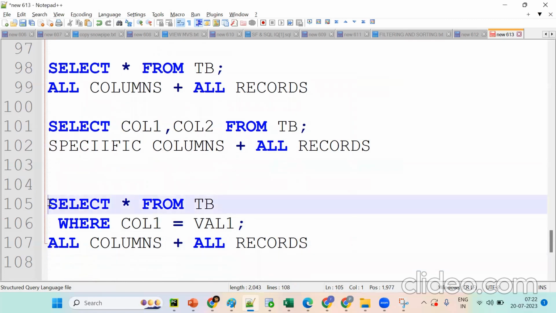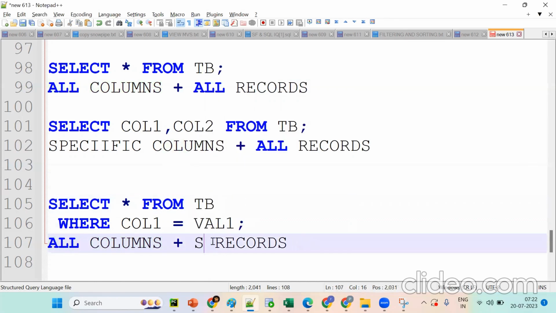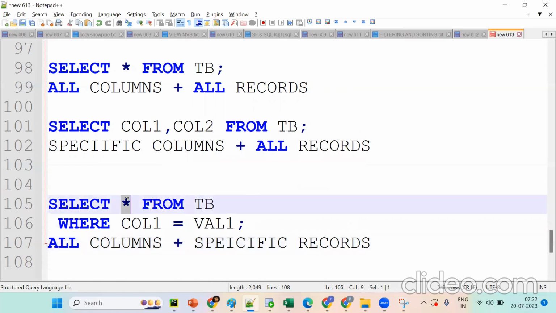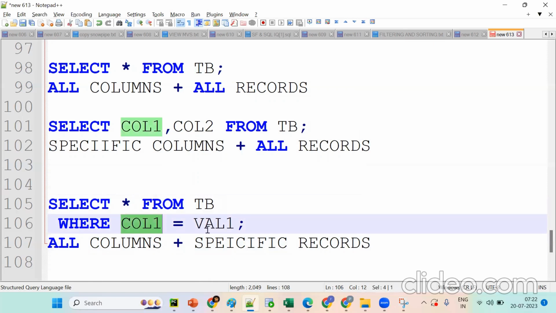The question is whether it is projecting all columns or specific columns. You're getting confused. I'm putting star, so it is all columns. But if there is a where condition, we need to say all columns plus specific records. Remember one thing: I want all the columns and all records, but only where the condition matches, which means specific records.